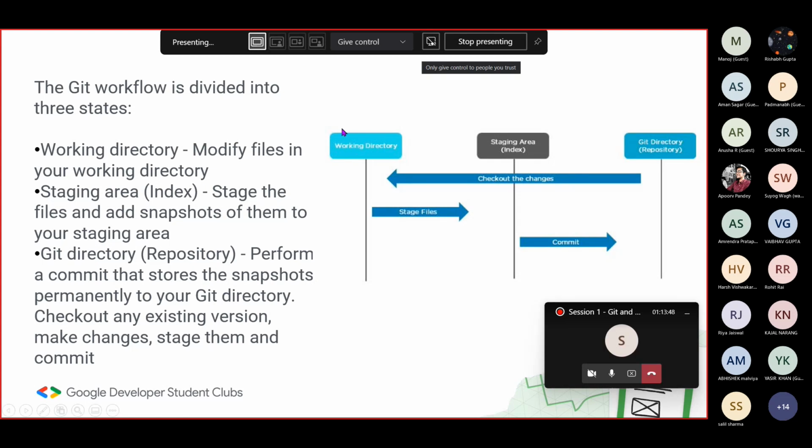So what we currently have is a working directory and the Git repository. We have not connected them right now. We have a separate working directory which has our index.html file, and we have this Git directory which we have initialized using the git init command. So what we need to do next is add the changes of this working directory in our staging area. And then after adding these changes in our staging area, we need to commit these changes in our Git directory, that is the Git repository.